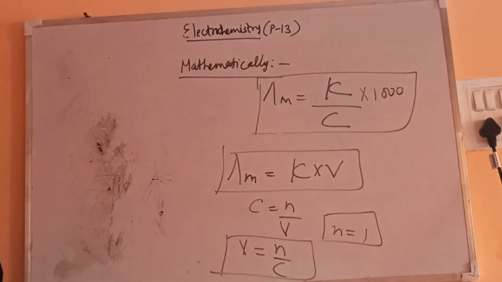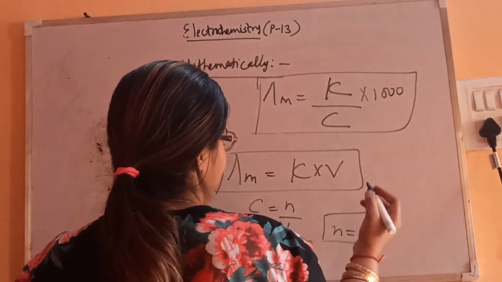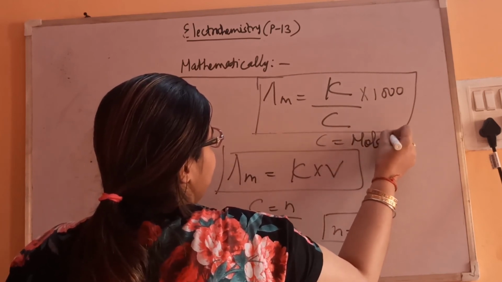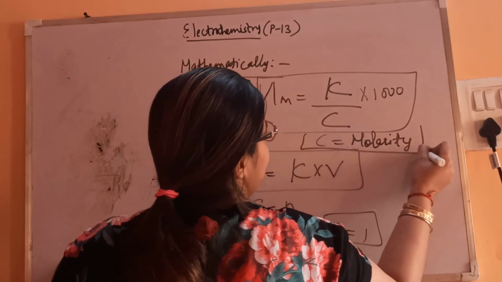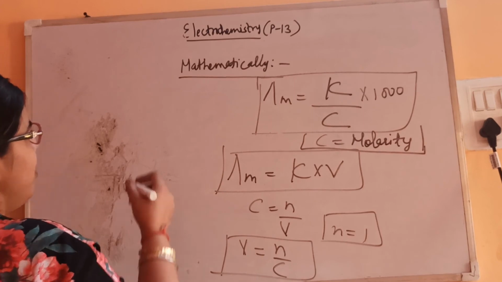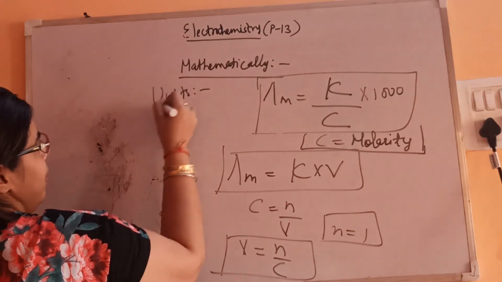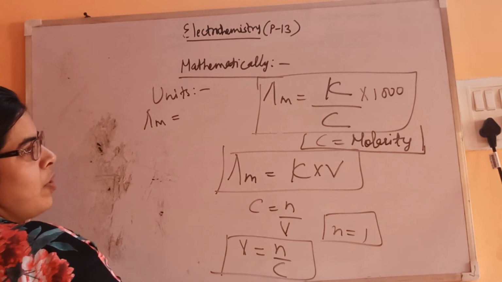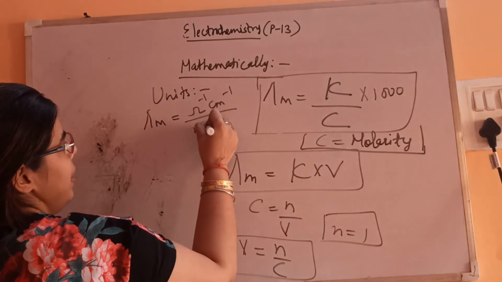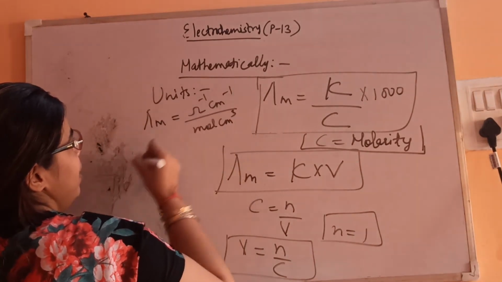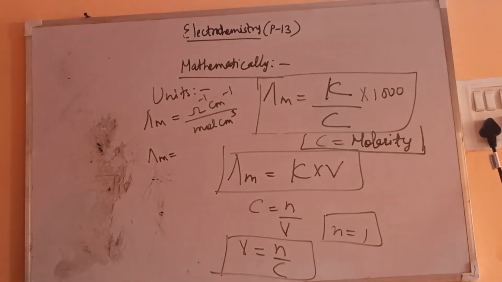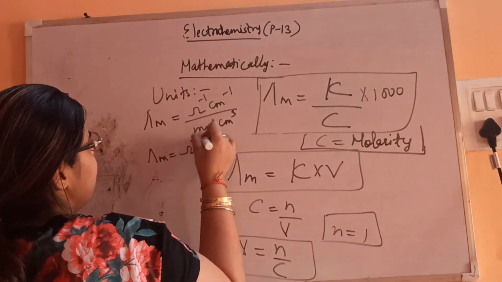Fine. Now here the concentration that we have taken, we are referring to the molarity, because this is the preferred concentration for solutions. So accordingly the unit of molarity will come. So let's see the units of molar conductivity. Unit of kappa is ohm inverse centimeter inverse. Concentration is now moles per liter, so we have to take it in centimeter cube. So what are the units of molar conductivity? Ohm inverse, centimeter square, this will get cancelled with this.